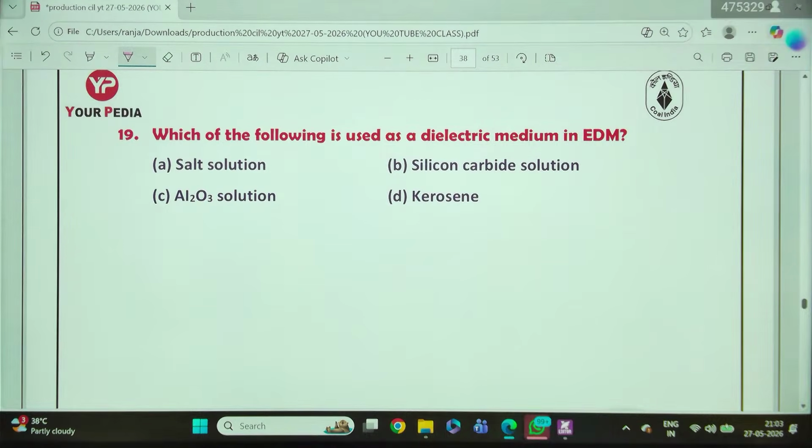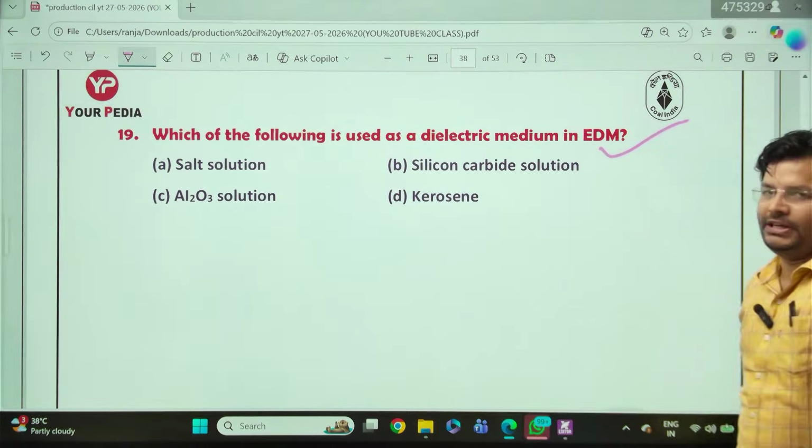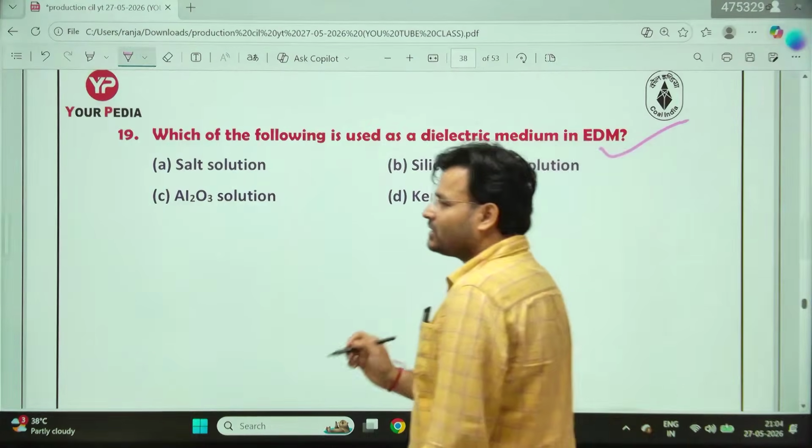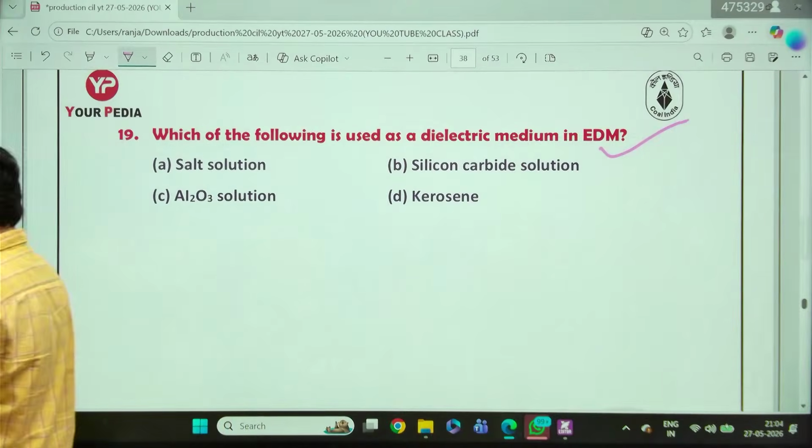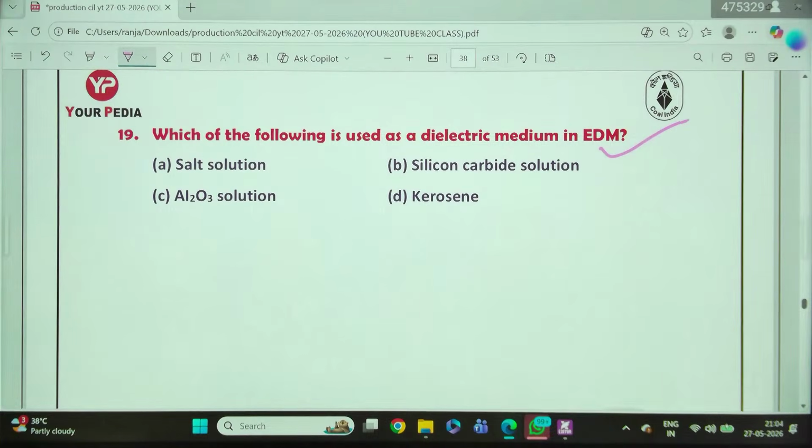Which of the following is used as a dielectric medium in electrode discharge machining? That question has been asked in 2020 also. So hopefully all of you can answer that one.